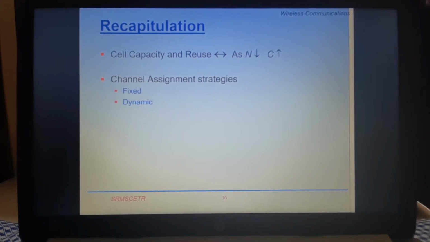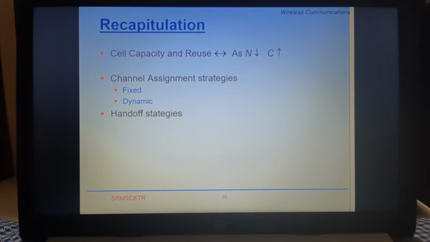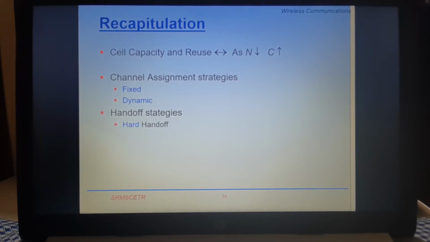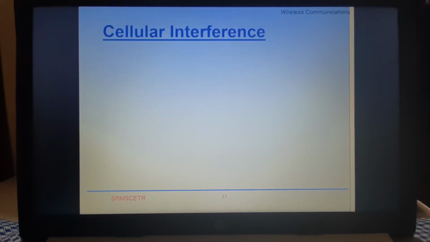Then we have discussed various types of handoff strategies such as umbrella cell approach, zonal concept, etc. In general, there are two types of handoff. One is hard handoff for the GSM network, and the other is soft handoff used in CDMA technology.